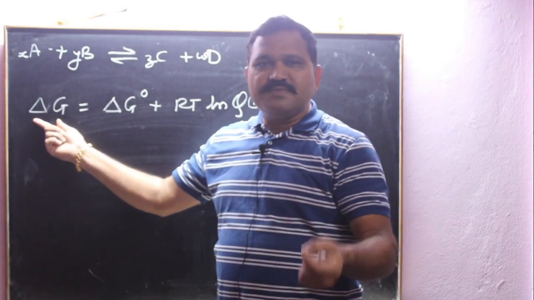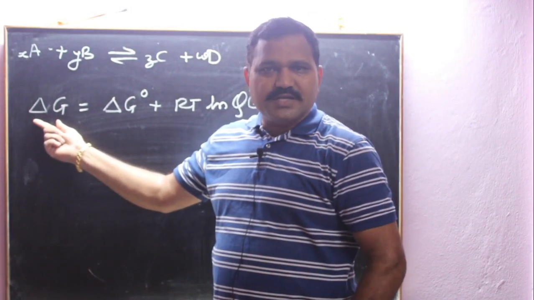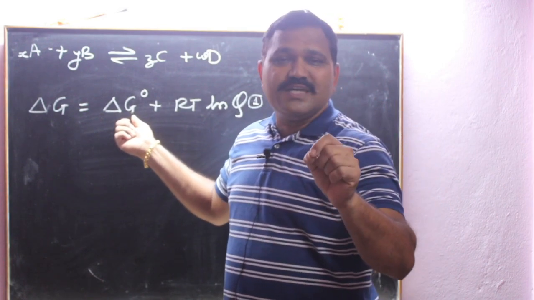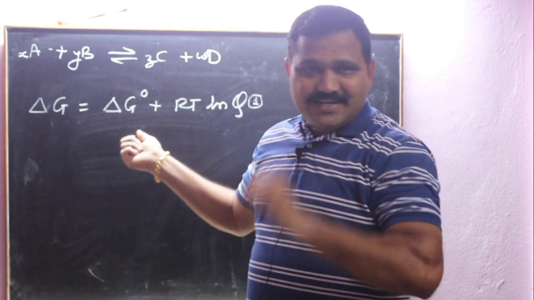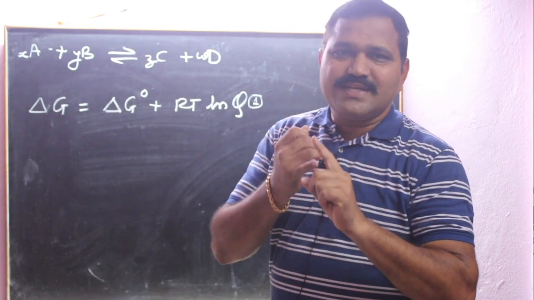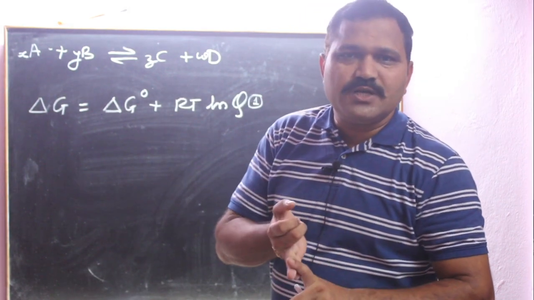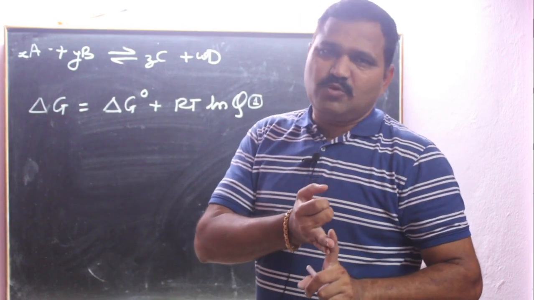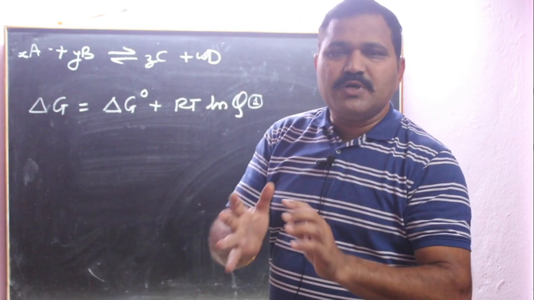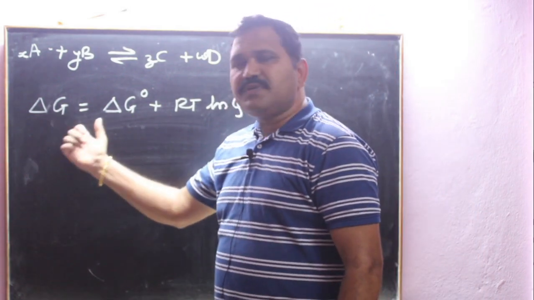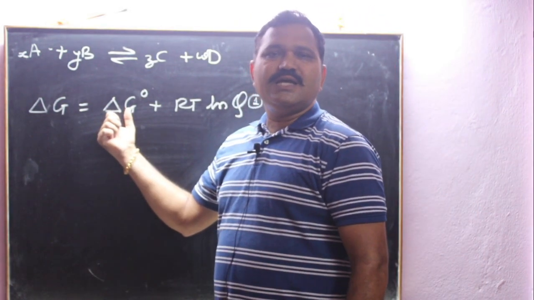It is the change in free energy for a particular reaction. Delta G naught is the change in free energy under standard conditions. Means if we consider gas, the pressure should be 1 atmosphere. If we consider solution, the concentration should be 1 mole per dm cubed. Under standard conditions, the change in free energy is written as delta G naught.